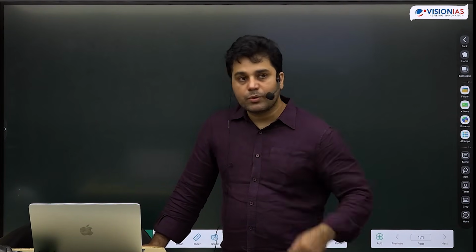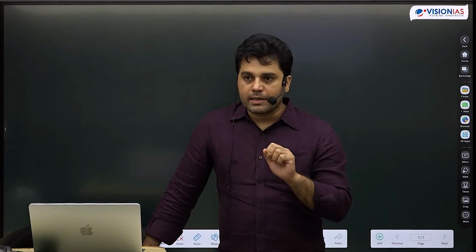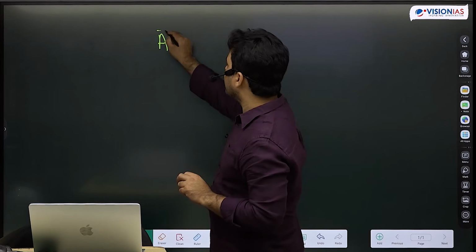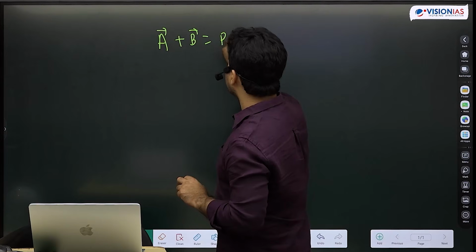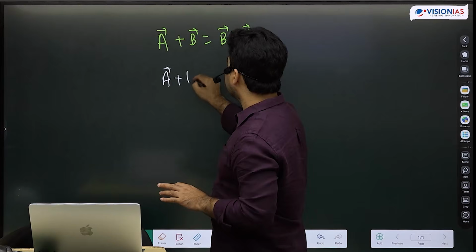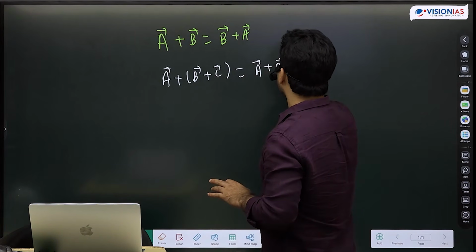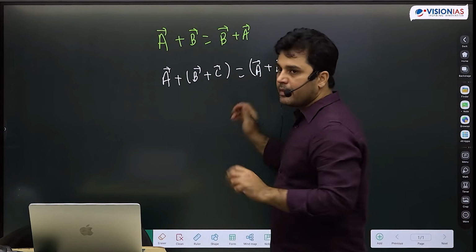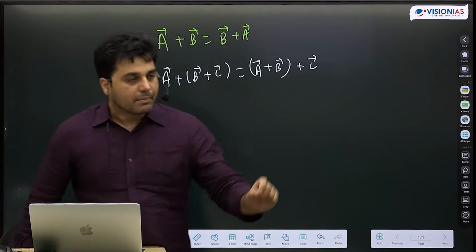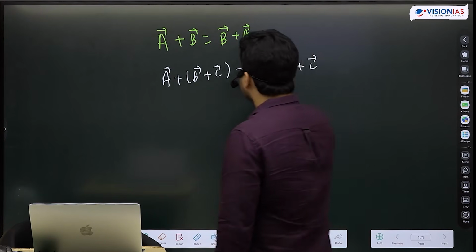So even vector has to go through certain type of things. I can tell you all of the axioms related to vector. Remember, we are discussing a topic of mathematics here. I can tell you one axiom that if I do this, A plus B will be same as B plus A. What do we call this? Commutative law. I do this, A plus B plus C, it will be same as A plus B plus C. What do we call this? Associative law. So I can tell you all of the axioms, but I want to tell you the most fundamental transformation law involving vector, and that involves if I